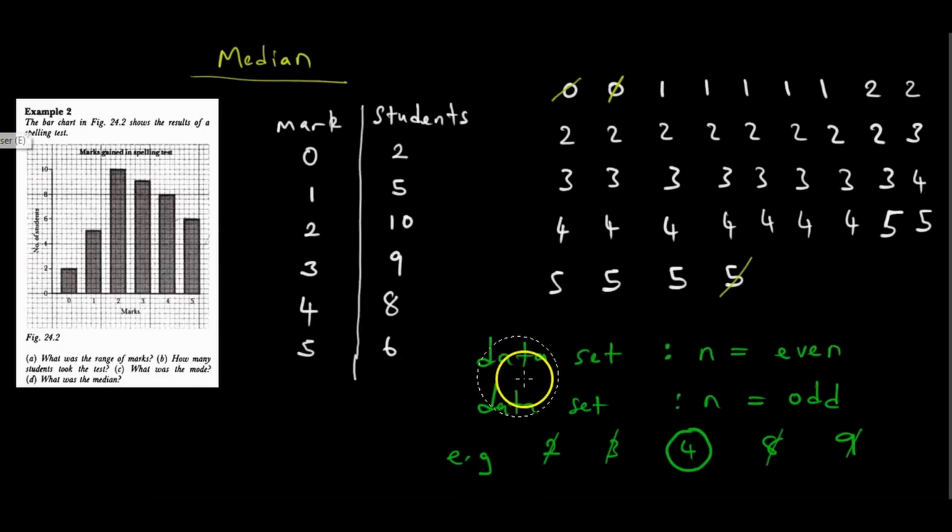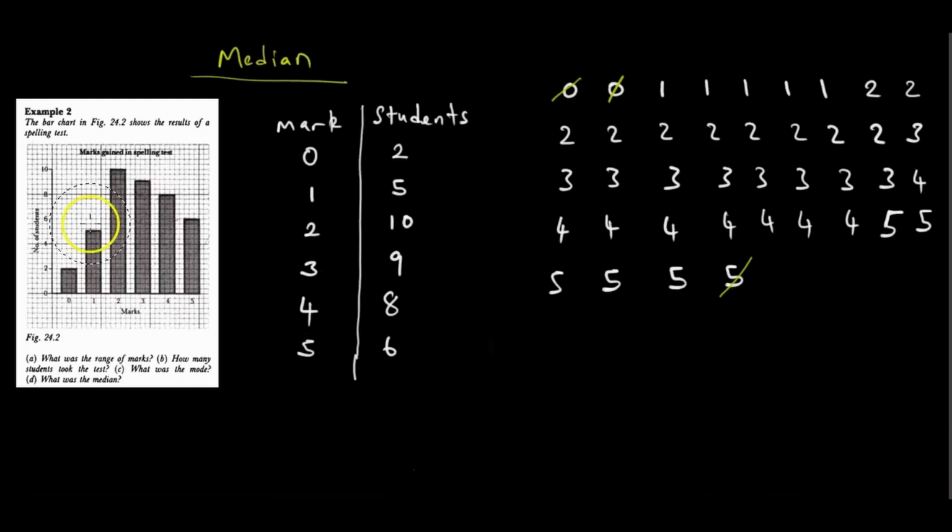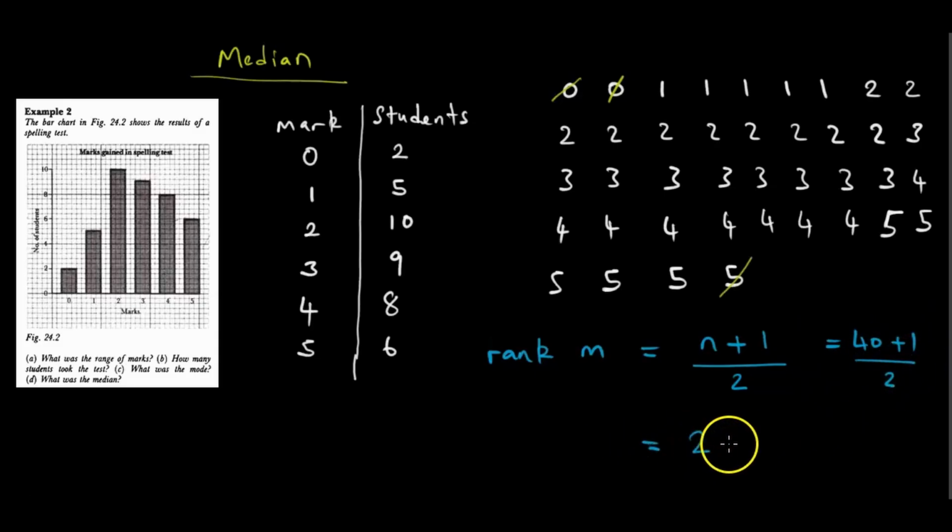What is superior about understanding the mathematics of the rank? Kudai so. When you understand the mathematics of the rank, you are going to calculate your rank. You say the rank of the median is equal to n plus 1 over 2. That is going to be your rank. Then you say, what is n? N iriku representa zvinhu zviri mudata set, which is 40. So it's going to be 40 plus 1 over 2, which we calculate and find 20 and a half.